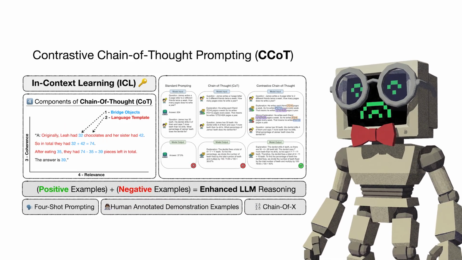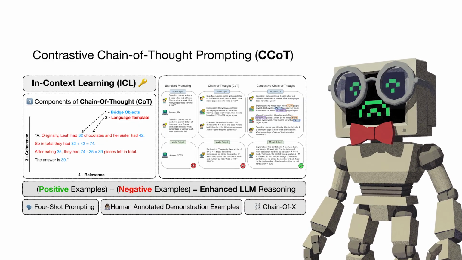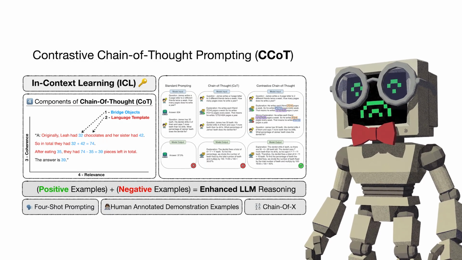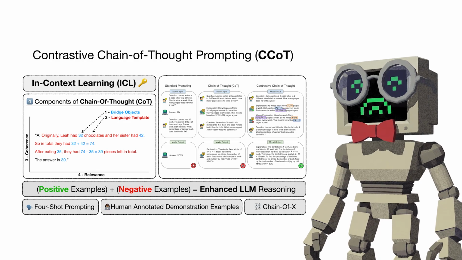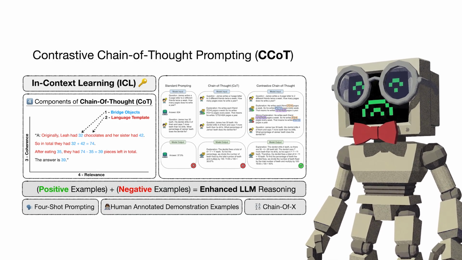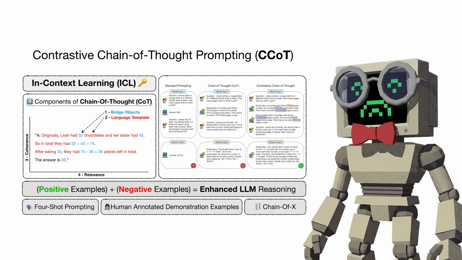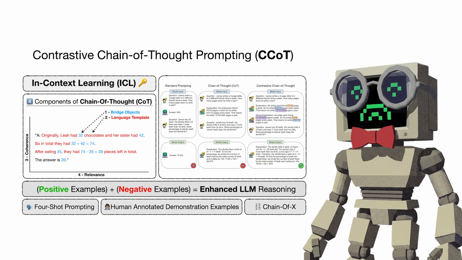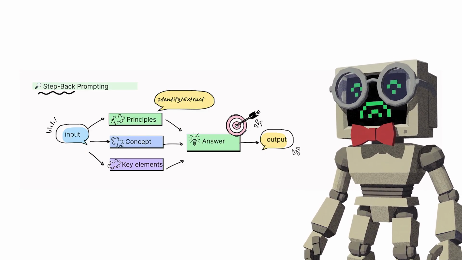Now, while we're on the topic of learning from contrast, there's a complementary technique worth mentioning here: contrastive chain of thought. Standard chain of thought gives the model examples of correct reasoning. Contrastive chain of thought adds examples of incorrect reasoning alongside them. You're literally showing the model what mistakes look like, not just what success looks like. It teaches the model to recognize and avoid common errors, providing a richer learning signal without any additional computational cost. Same overhead, better results. Both techniques share this core philosophy of learning through opposition and contrast rather than purely positive demonstration.